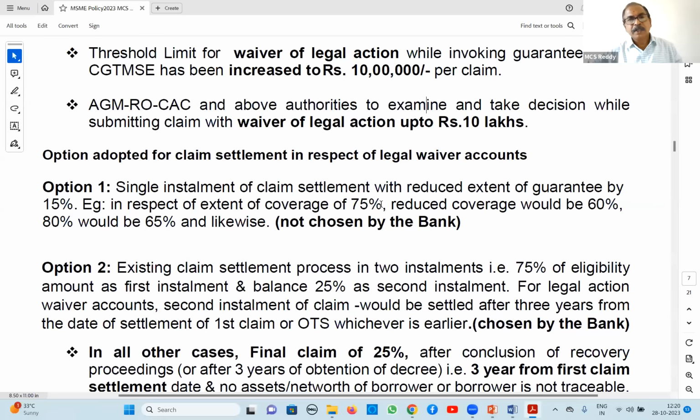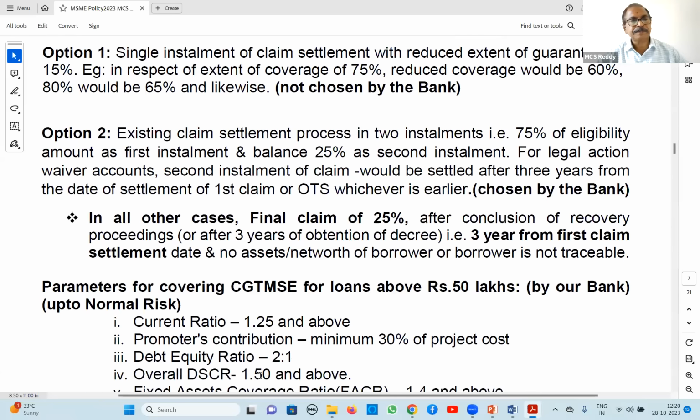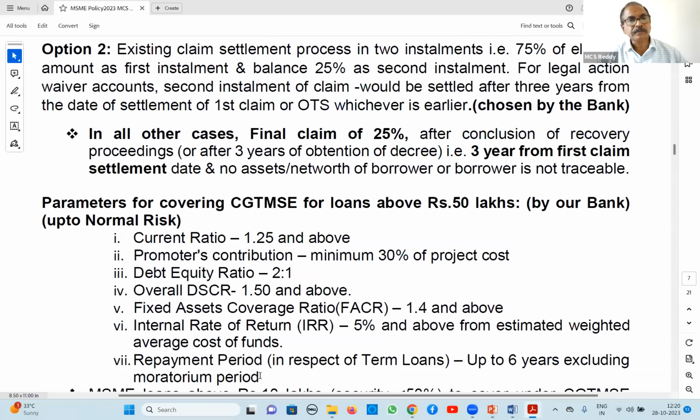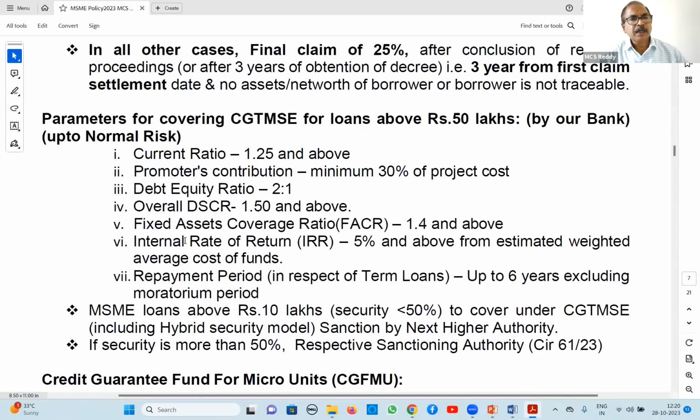This is about claim for up to 10 lakh rupees, two types. These parameters are given for covering under CGTMSE without collateral security. All good parameters like current ratio 1.25, minimum contribution 30%, margin, debt equity ratio 2:1, DSCR 1.5.